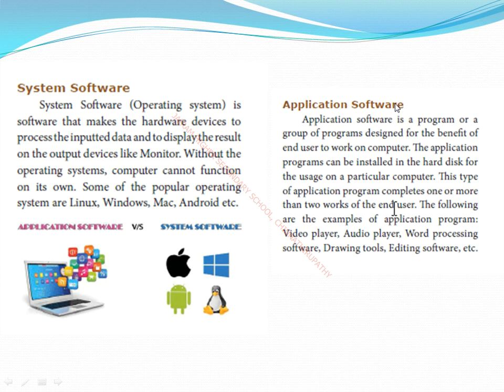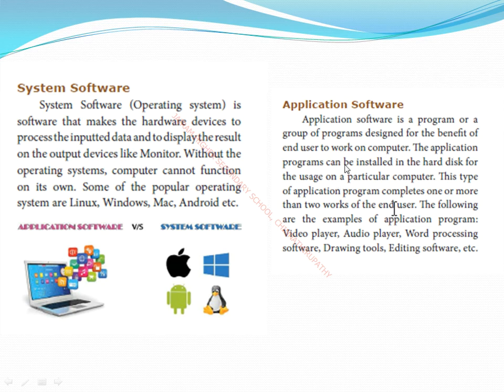So next one, application software. Application software is a program or a group of programs designed for the benefit of the end user. Who is the end user? Like you and me. We are the user. Those who are using a computer are called a user, or we can say end user.